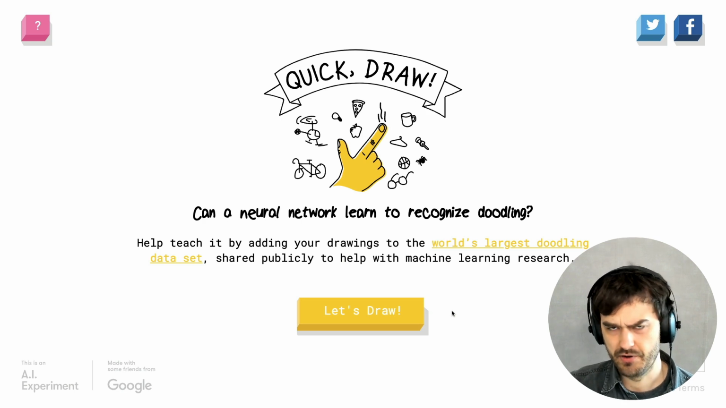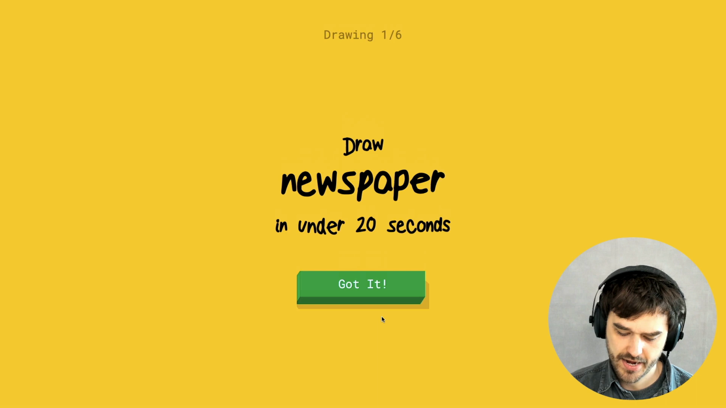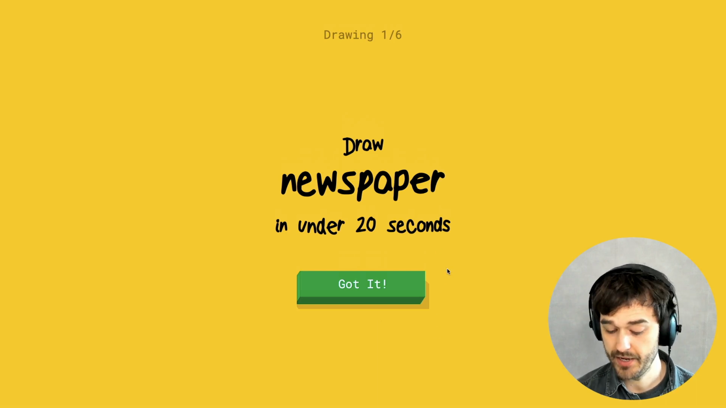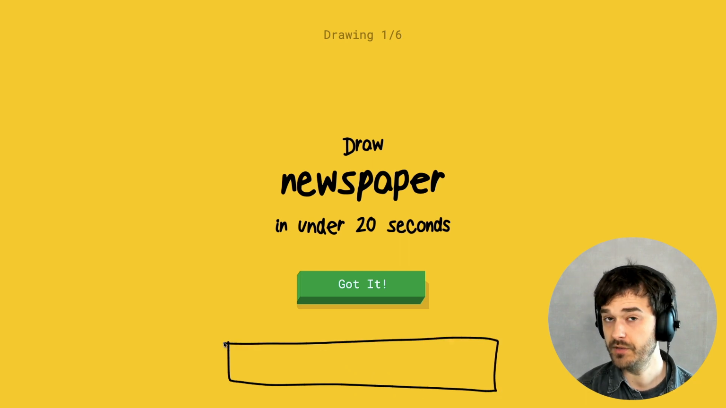But let's just give a quick demo of what this interface is like. I'm just going to hit Let's Draw over here. And I have to draw a newspaper, and note that I only get 20 seconds to draw it. Notice that the moment that I hit Got It over here, you are also going to see some predictions from Google appear at the bottom.